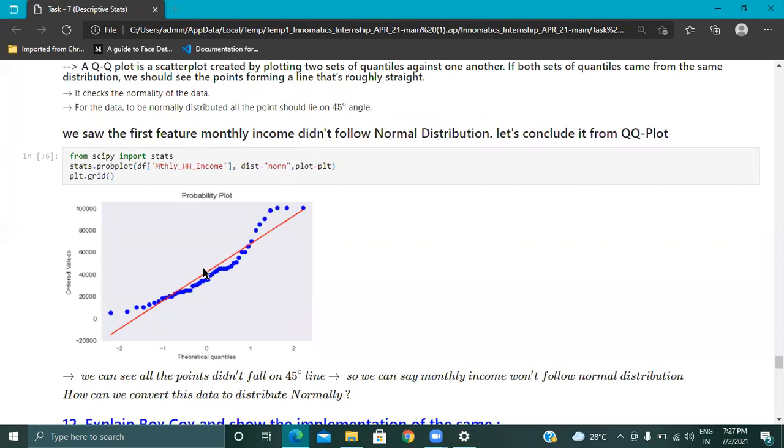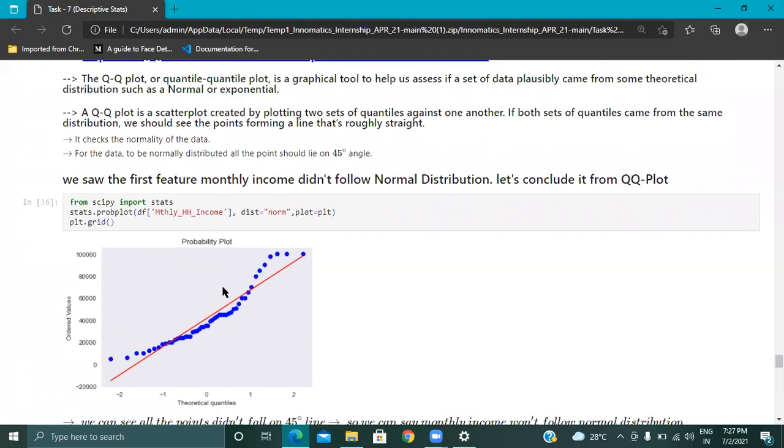So why are we using the normal distribution and why are we using this line? We want to know how the data is linearly integrated with respect to the x and y axis. For this purpose, this quantile plot is being used. It checks the normality of the data. What do you mean by normal distribution?